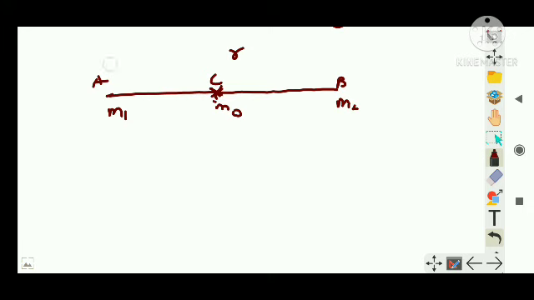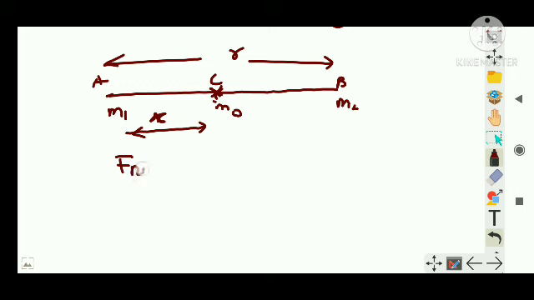This much clear? r is the distance between A and B. You can use the last result which you have for almost all the problems like this. Keep that in mind, so this result is very important for NEET preparation. Let's say this mass m0 is at a distance x from m1. So let's say this position is C. It is said in the question that the net force at C is equal to 0.